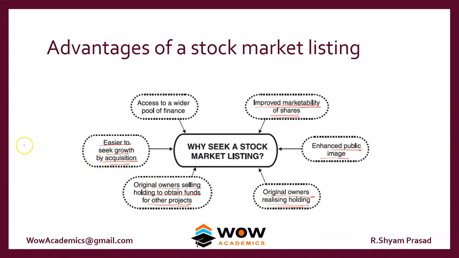For example, if you take Nestle, Nestle can give their shares and buy the shares of X Limited. So companies can buy other companies by giving their shares. For example, in a ratio of 1 to 10, for every 10 shares of X Limited, one share of Nestle might be paid. So it is easier to seek growth by acquisition.